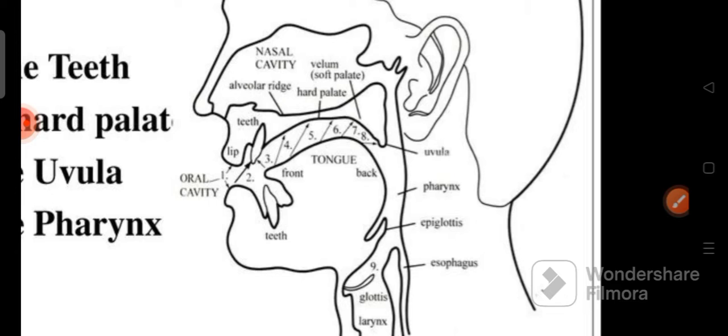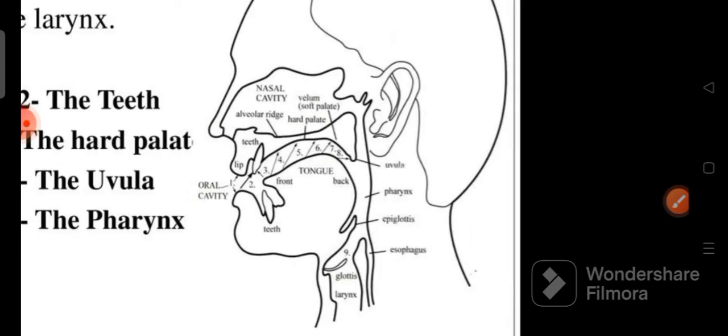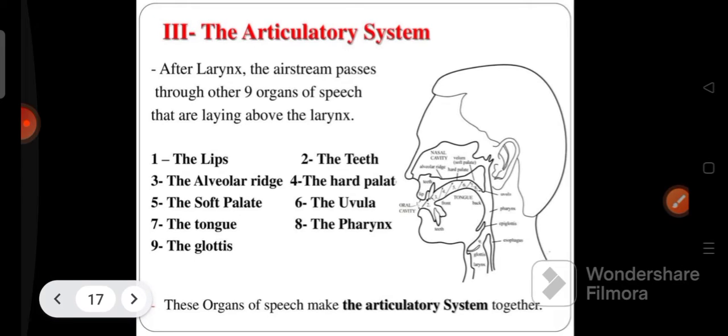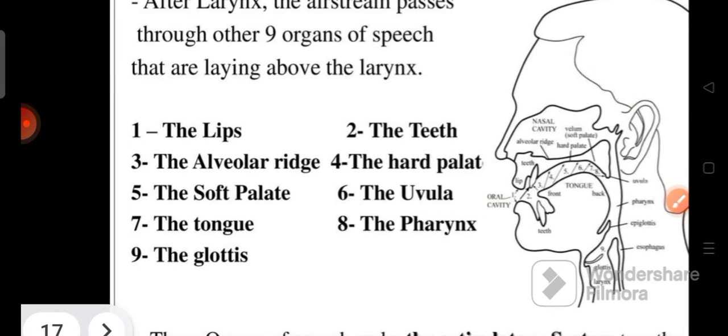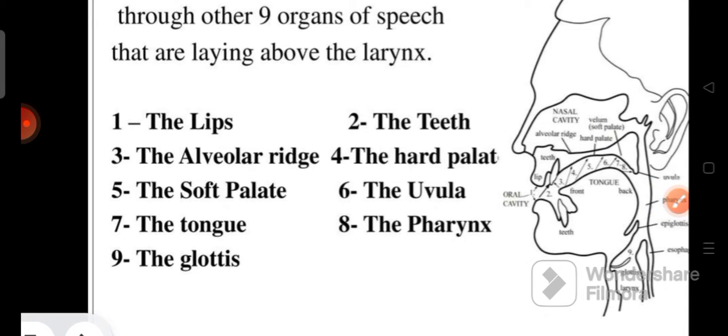Let us understand the names of these nine organs. First, the lips. Second, the teeth. Third, the alveolar ridge. Fourth, the hard palate. Fifth, the soft palate. Sixth, the uvula. Seventh, the tongue. Eighth, the pharynx. Ninth, the glottis.